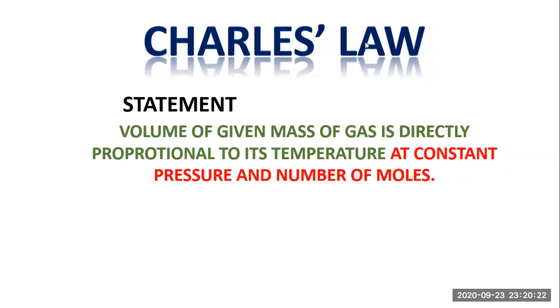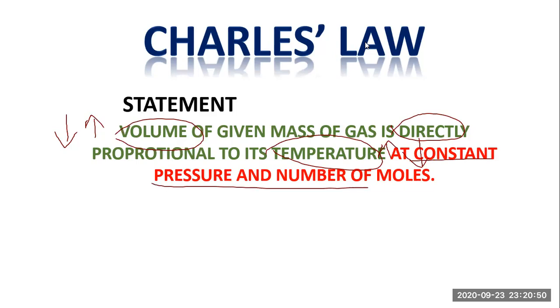In his law, he said that when we are increasing the volume, then the temperature of the gas is also increased. And when we are decreasing the volume, the temperature of the gas is also decreased. When we are saying that they are having a direct relationship, it means they are directly affecting each other. So when we increase the volume, temperature will increase, and when we are decreasing the volume, the temperature will be decreased. But we have to make the constant, that is pressure and number of moles. The values of pressure and number of moles must be taken as a constant.